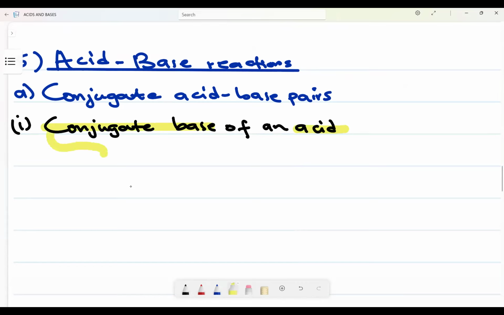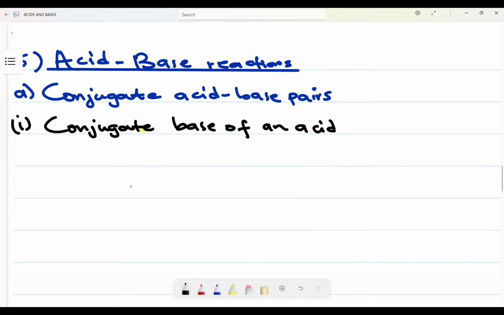So a conjugate base is a substance that is produced after an acid has donated an H plus. It is a base that is formed after an acid has donated. Let's define that.